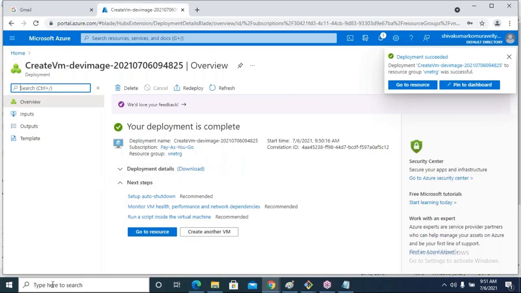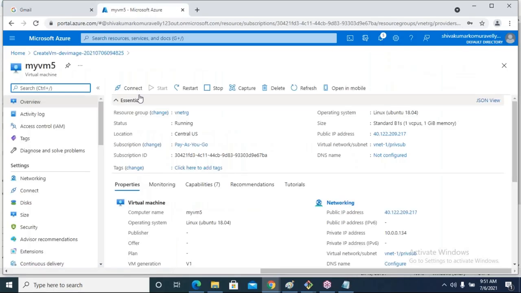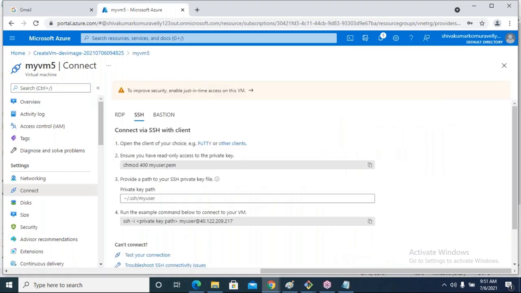Okay, VM is created. Go to resource. Now I will connect to this VM and I will test whether the software is available.